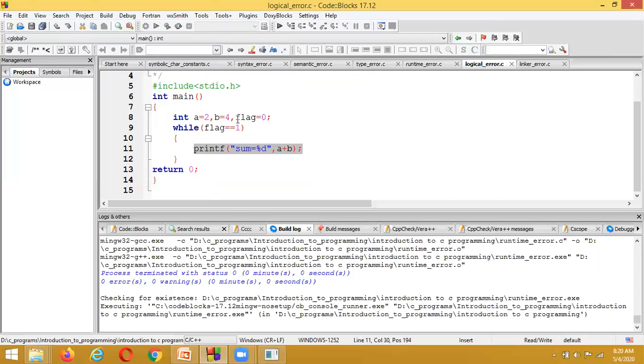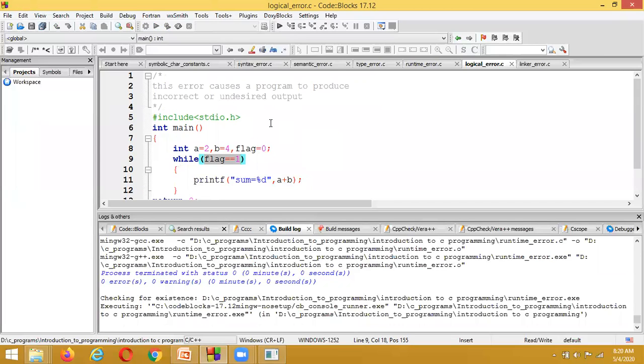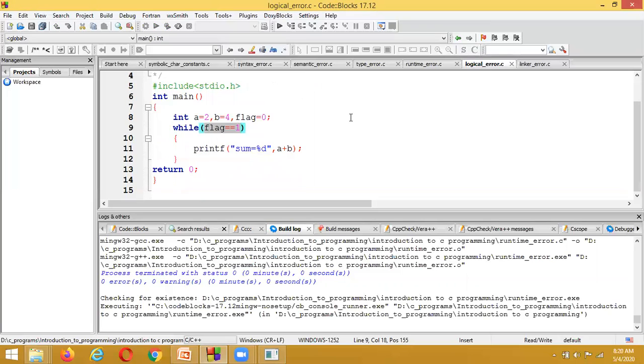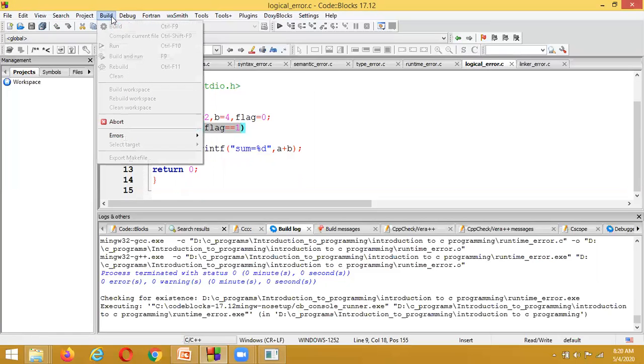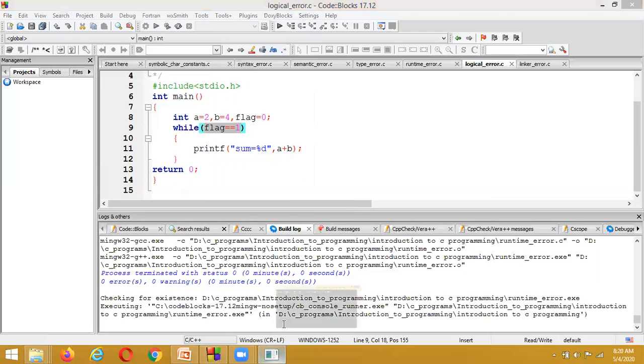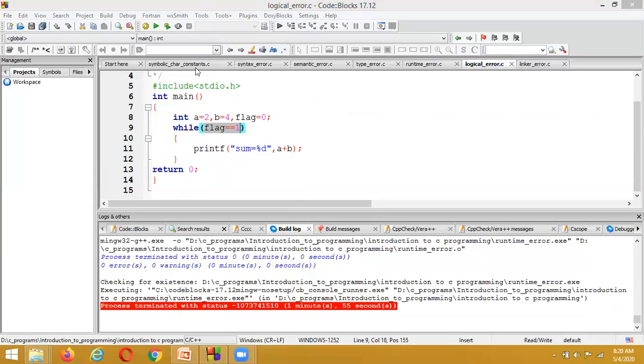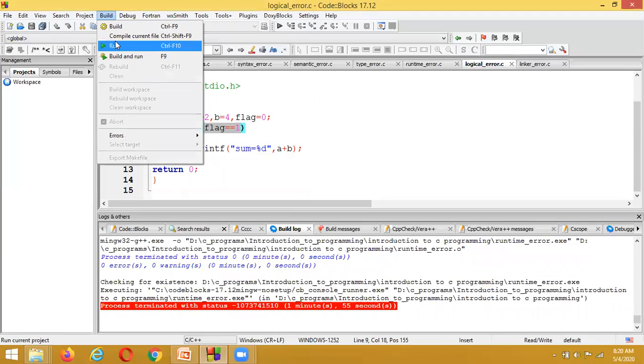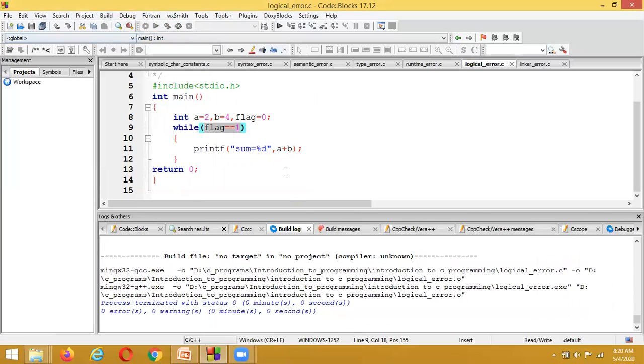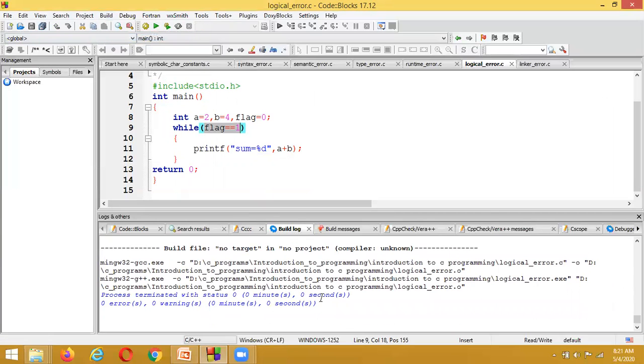Why it is not displaying here? Flag equal to 0. Flag double equal to 1 means we are going to display, otherwise it is not going to display. And this error causes a program to produce incorrect or undesired output. Incorrect or undesired output, what do we call this type of error? Logical error. And if you are compiling the program, it is not showing any errors.